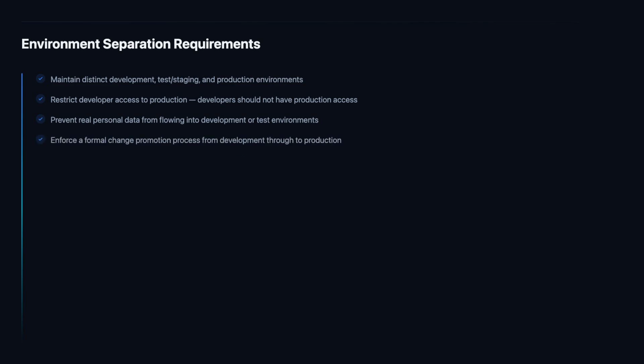The change promotion process is the governance mechanism that enforces environment separation in practice. It defines the criteria a piece of code must meet to be promoted from development to test, and from test to production, typically including successful build completion, passing of automated tests, security scanning results within acceptable thresholds, peer review sign-off, and information security or change advisory board approval. Without a formal promotion process, environment separation becomes a policy without an enforcement mechanism.